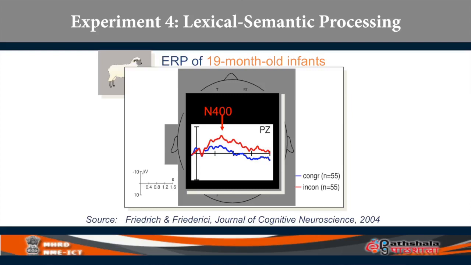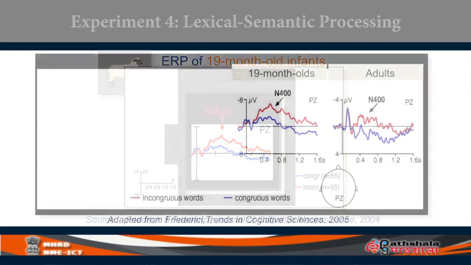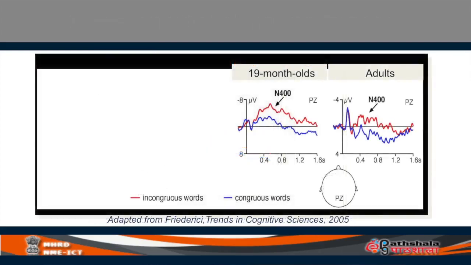When it is incongruous, it's throwing up N400, in 19-month-old infants and in adults. Now on the next screen you can see both the 19-month-old data and adult data next to each other. Study that carefully. Red indicates the incongruous stimuli, blue is congruous stimuli, and in both cases there is N400.